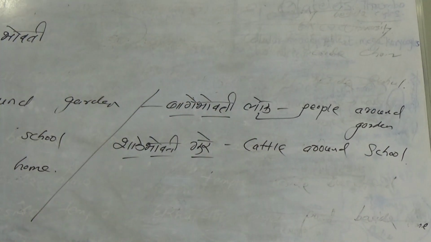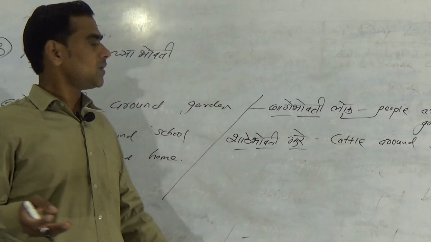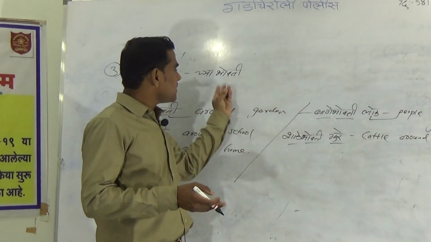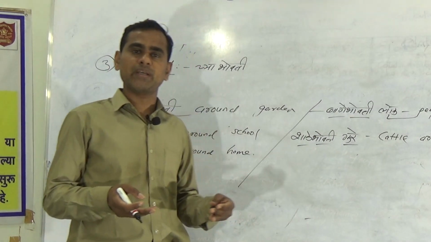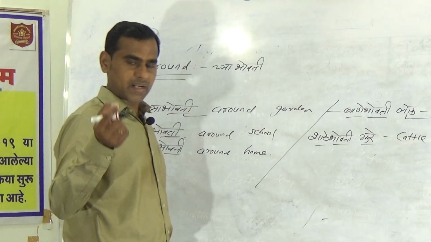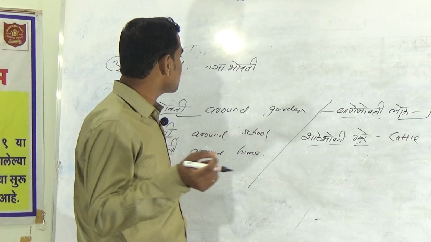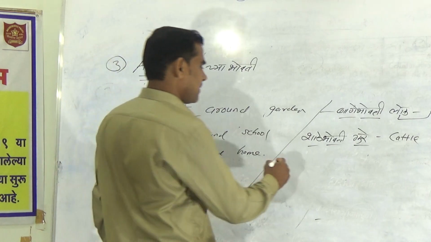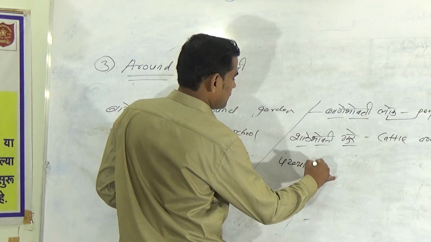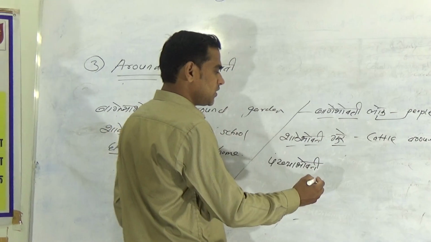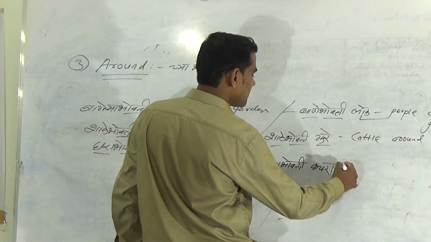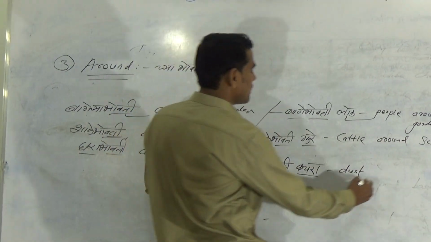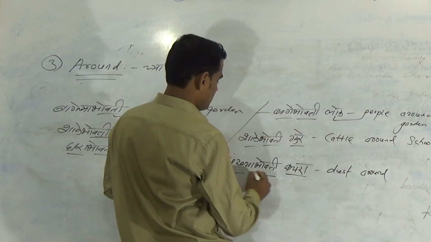We can take live examples also, whatever we see in our day-to-day life that is joined with this bhovati in Marathi. It can be easily translated into English by following this trick of writing it in reverse order. Suppose पंख्याभोवती कचरा. How will you write this? Write this first, dust, around, pankha, fan.